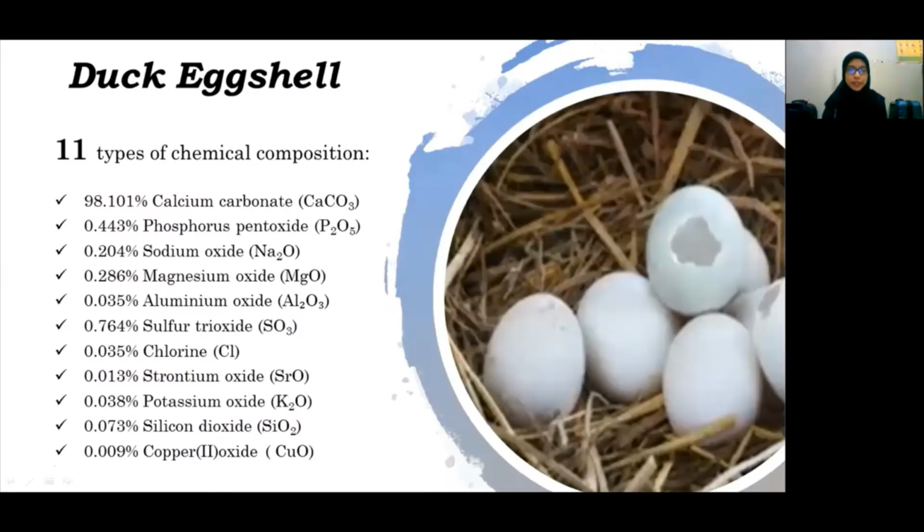Assalamualaikum and hi everyone. My name is Noor Binti Azmasha, and today I will present about the eggshell. As you can see, there are 11 types of chemical composition, and the major one is calcium carbonate, which has 98.101%.